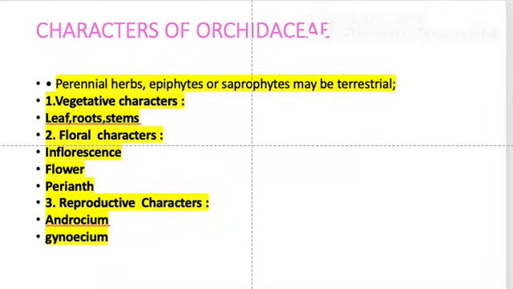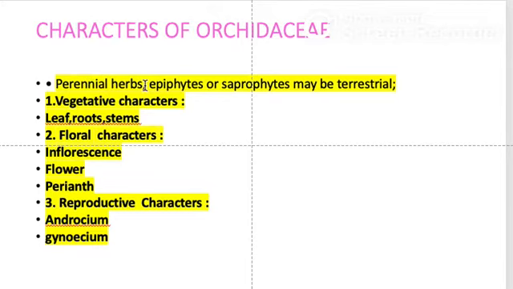So girls, we're going to continue with the Orchidaceae family. Now the Orchidaceae is a family under which the largest group of flowering plants is found. In the Orchidaceae, they are perennial herbs mostly, which means that they can be grown throughout the year.